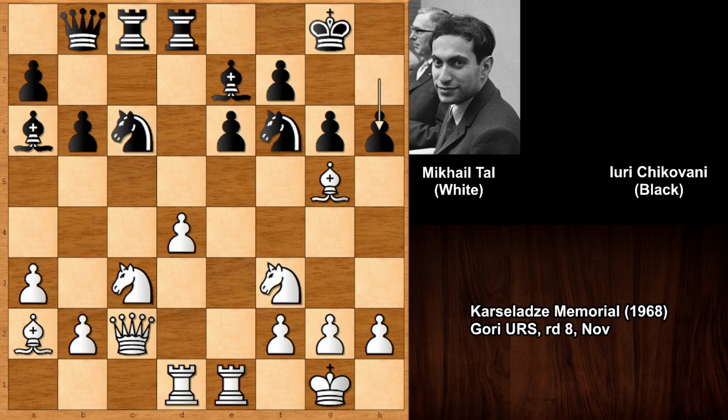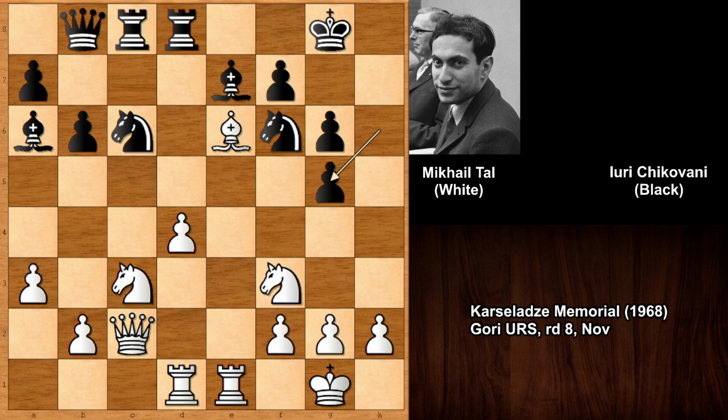So let's check out this move once again. Instead of moving the bishop or capturing the h-pawn, Mikhail Tal is choosing the adventurous route. Bishop takes on e6, exclamation point, and look at this position. Both bishops are hanging. So, of course, black captured the other bishop, but capturing the e-pawn was creating a lot of problems for black.